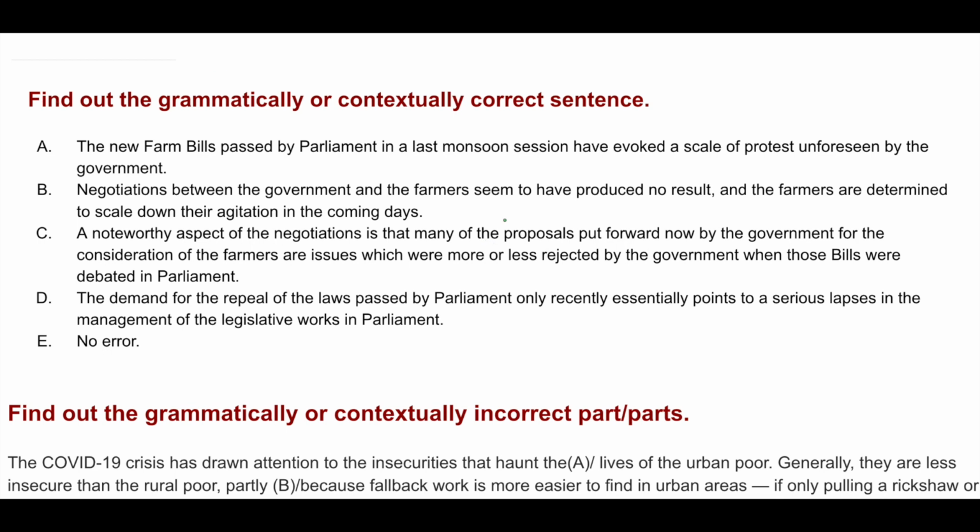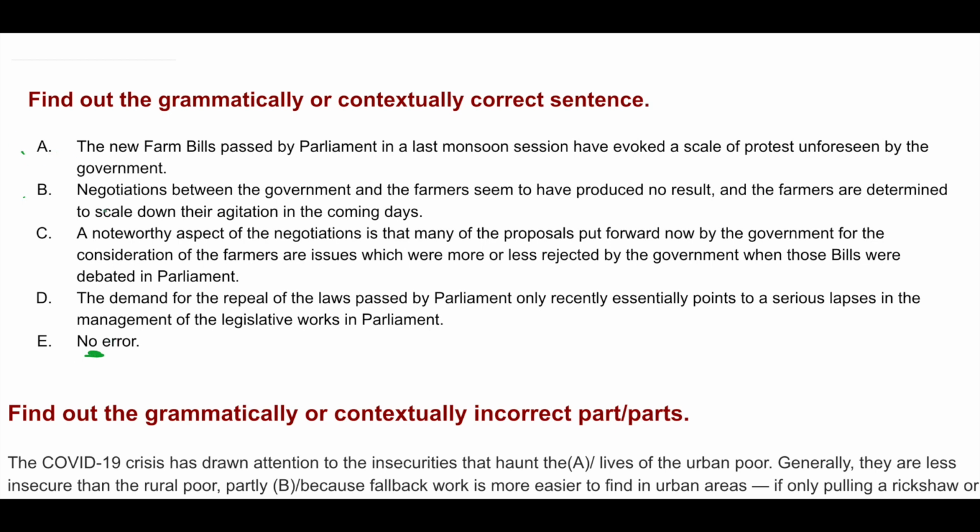Find out the grammatically or contextually correct sentence. So you have 4 sentences A, B, C, D. You have to find out which of the sentences is grammatically or contextually correct. If you feel that all the sentences are correct, then mark this option no error. That is, all the sentences are correct.